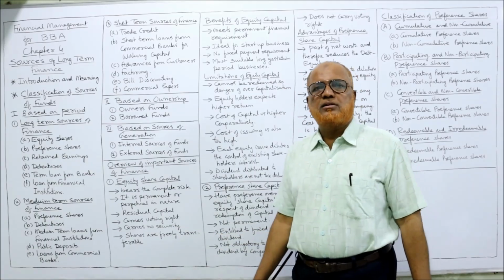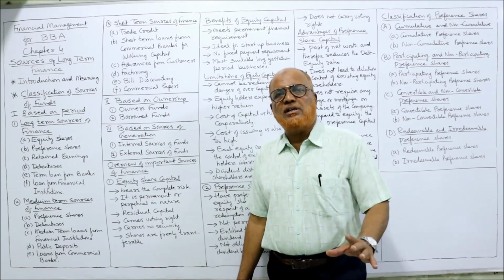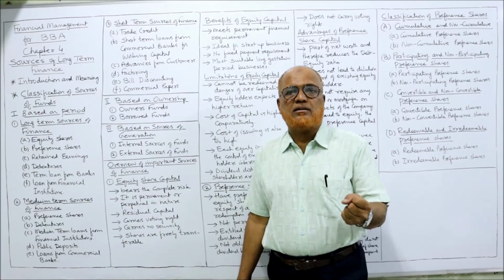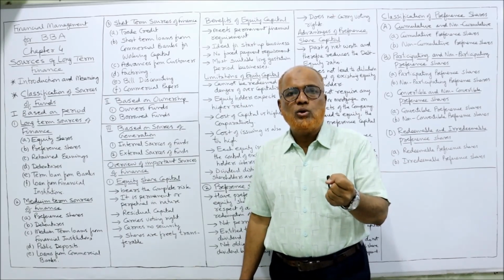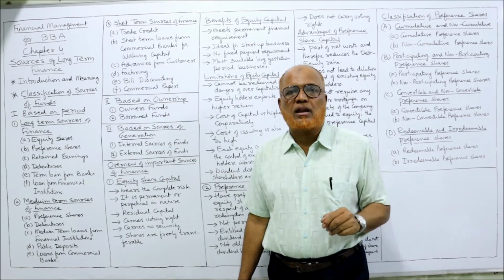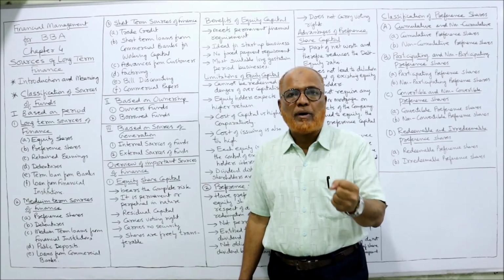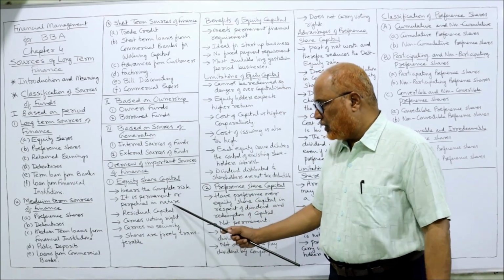Carries voting right. Another characteristic of equity is that they have the voting right. They can elect the directors. They have the voting right to vote for directors. For important resolutions, they have the right to vote. So voting power is there with equity shareholders.